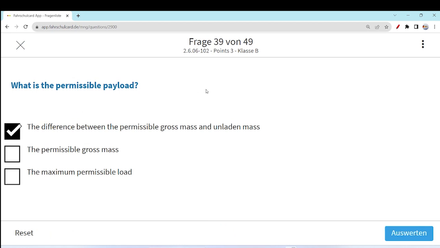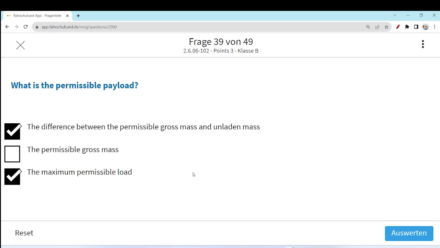As I explained, the total gross mass of your car and the load which has been loaded, or the other way around, you can take the total weight of the car, subtract it from 3.5 ton, and then the remaining load you can put on your car. The permissible gross mass, no. The maximum permissible load is also payload. Let's say your car is 2.5 ton, and then you say, okay, then I am allowed to put a weight of 1 ton. So this is the maximum permissible load.